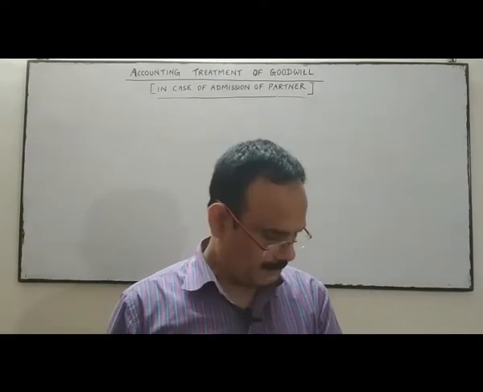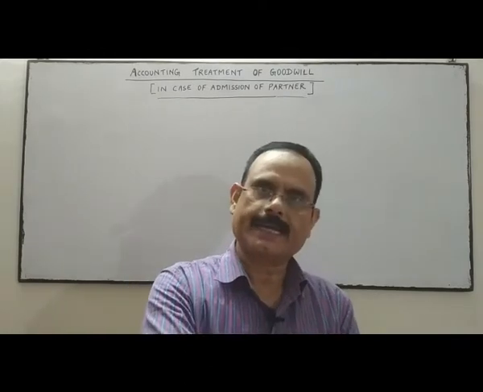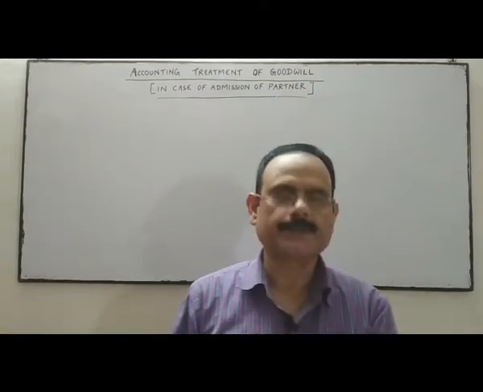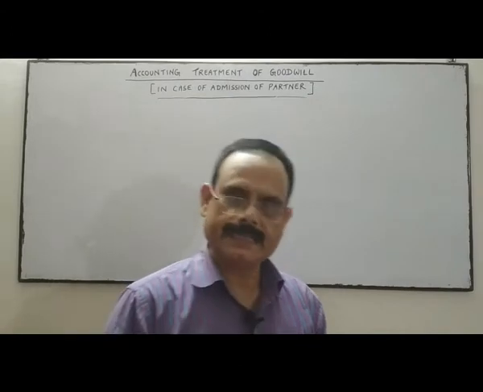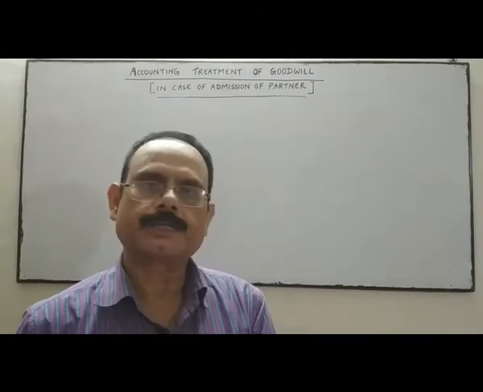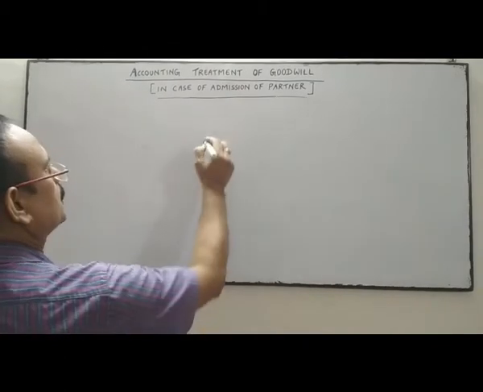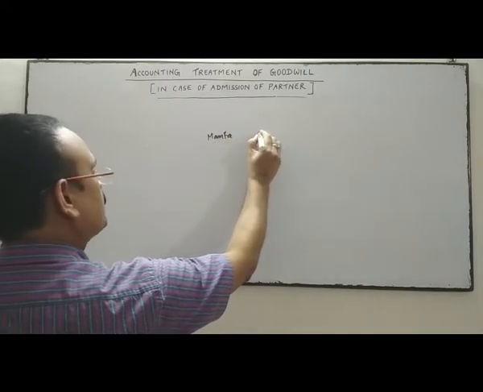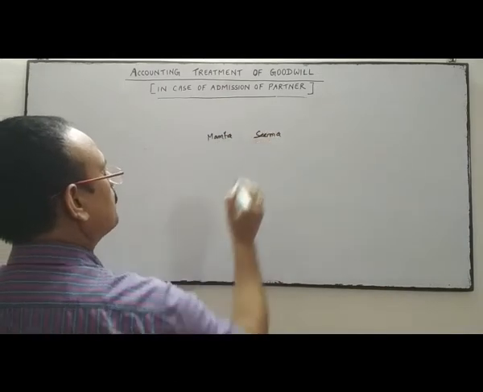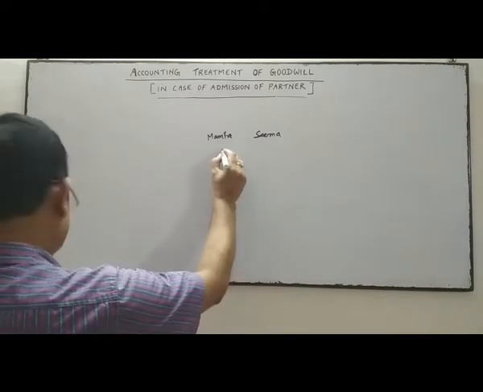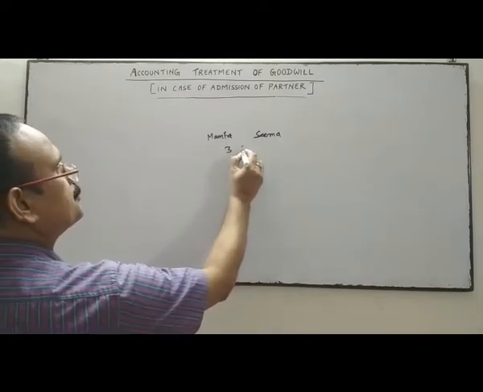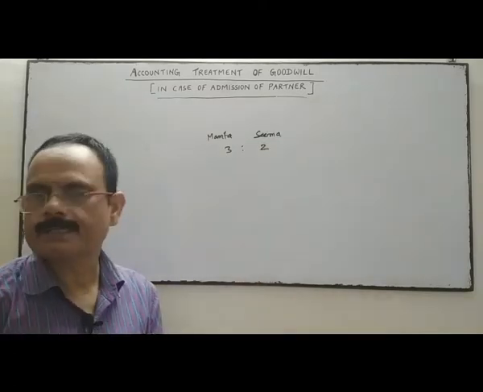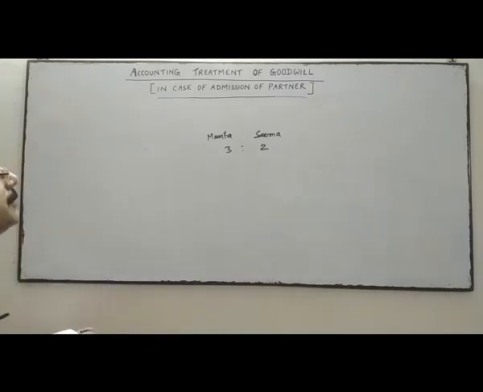The question is, Mamta and Seema are partners in a firm with a capital of rupees 5 lakhs each. They share profit and losses in the ratio of 3:2.